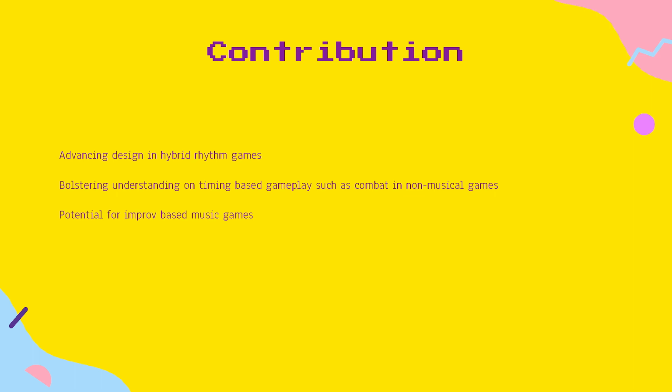You'll notice we haven't talked a lot about actual music games, and there's a pretty simple reason for that. Right now, most music games don't give the player much room for improv. Usually, you choose a song, and you're prompted with a bunch of notes that you have to play back at the right time. This is pretty far on the explicit side of the implicit versus explicit scale, and that's fine, but I do think there might be potential for something a little less structured.